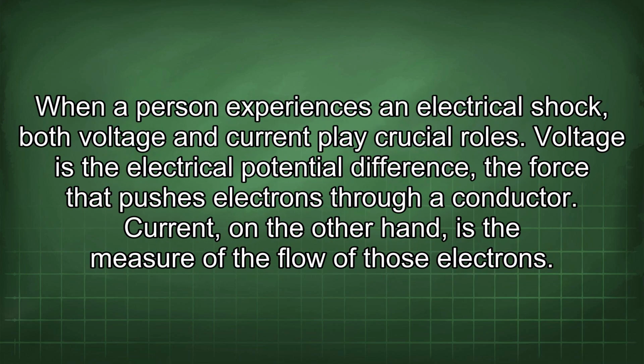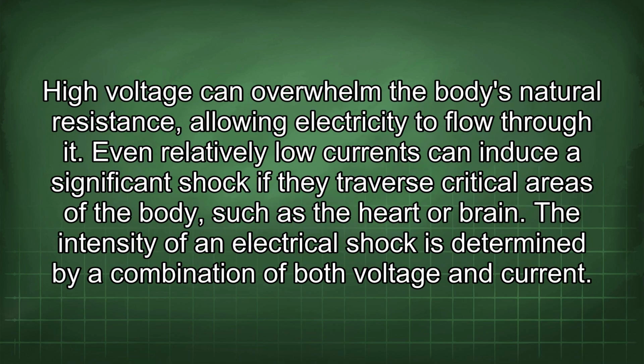When a person experiences an electrical shock, both voltage and current play crucial roles. Voltage is the electrical potential difference, the force that pushes electrons through a conductor. Current, on the other hand, is the measure of the flow of those electrons. High voltage can overwhelm the body's natural resistance, allowing electricity to flow through it. Even relatively low currents can induce a significant shock if they traverse critical areas of the body, such as the heart or brain. The intensity of an electrical shock is determined by a combination of both voltage and current.